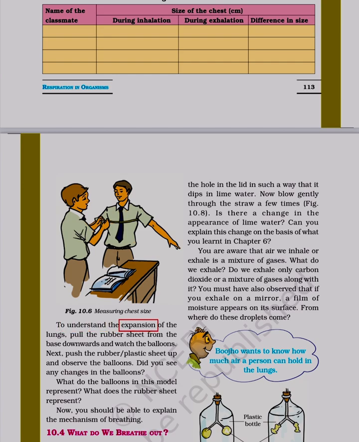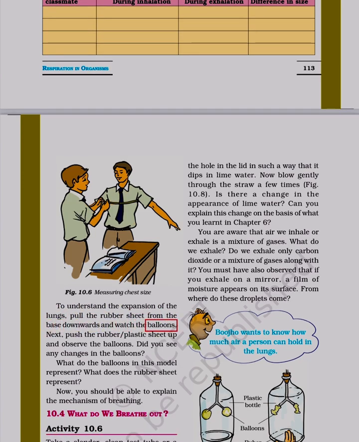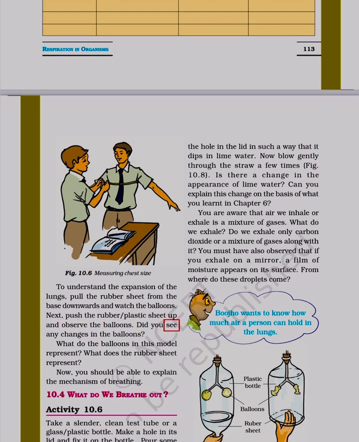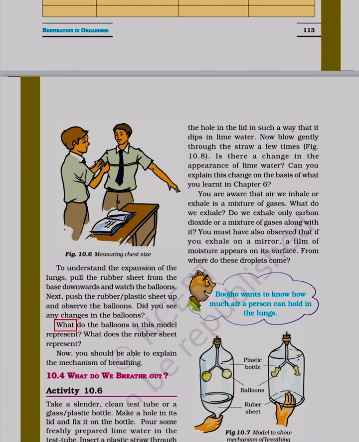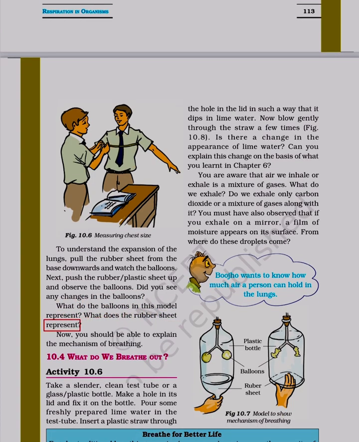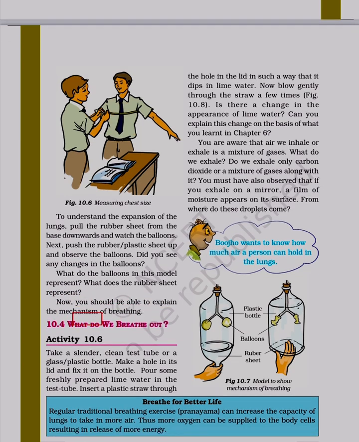To understand the expansion of the lungs, pull the rubber sheet from the base downwards and watch the balloons. Next, push the rubber sheet up and observe the balloons. Did you see any changes in the balloons? What do the balloons in this model represent? What does the rubber sheet represent? Now, you should be able to explain the mechanism of breathing.